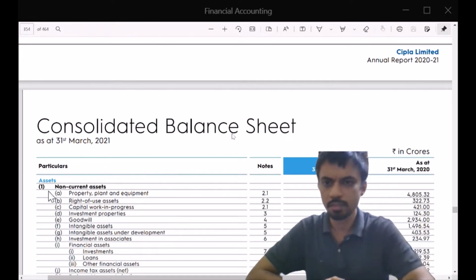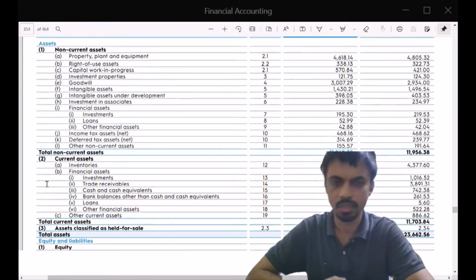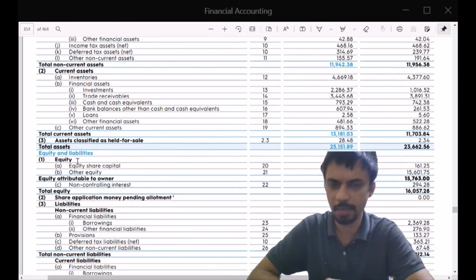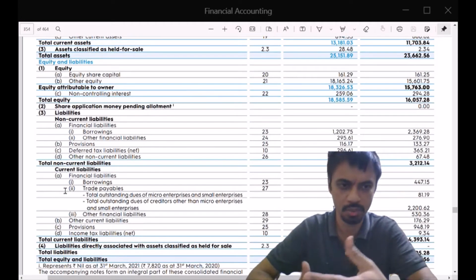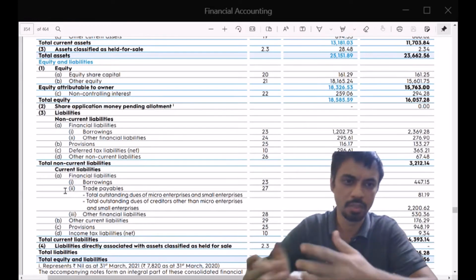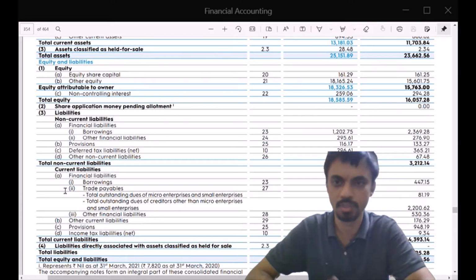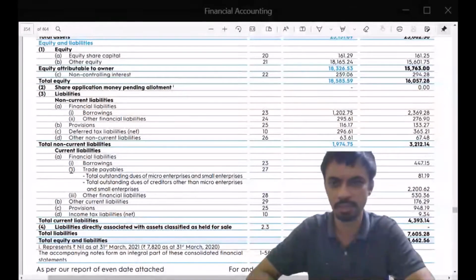So what this balance sheet contains, the particulars, is the assets, which are what the company owns, what the company is in possession of, and then equity and liabilities, which in a way is what the company owes. So where the investors have put money either as equity or as loans. So loans are your liabilities, and equity is basically a statement of ownership.